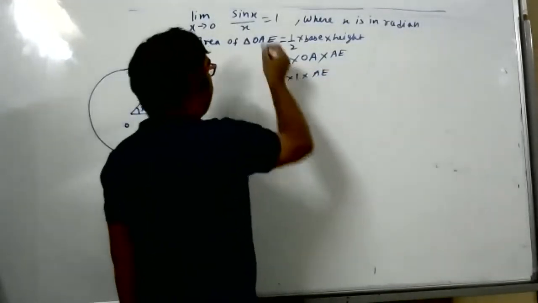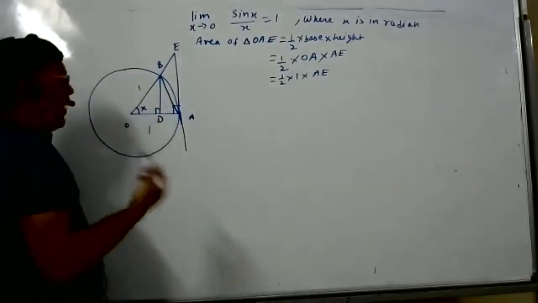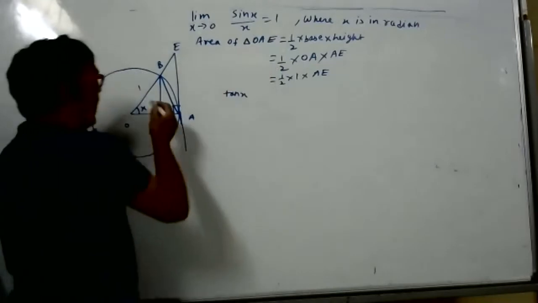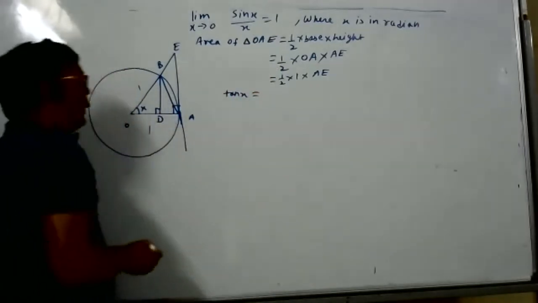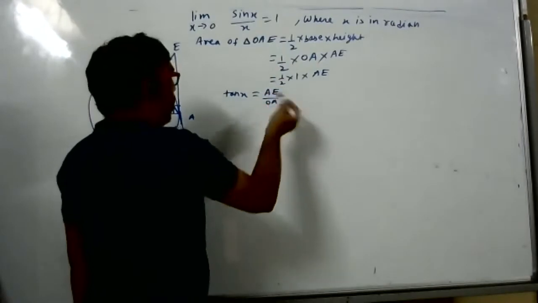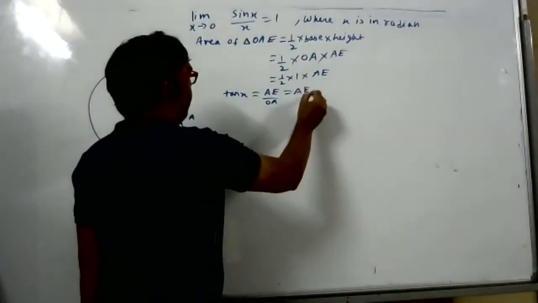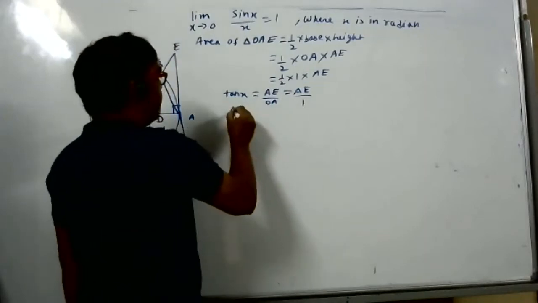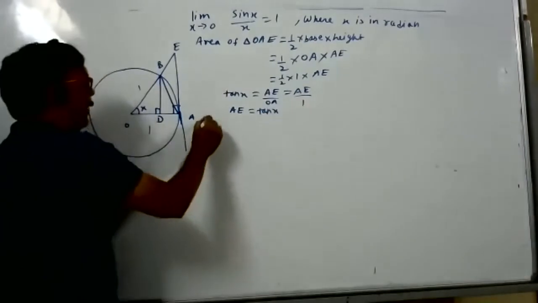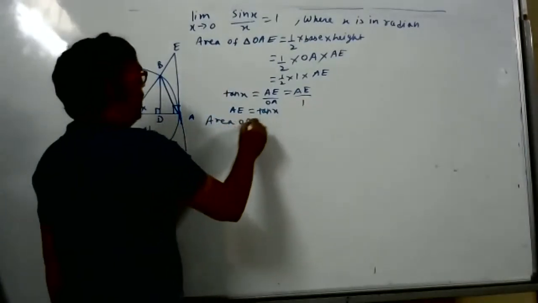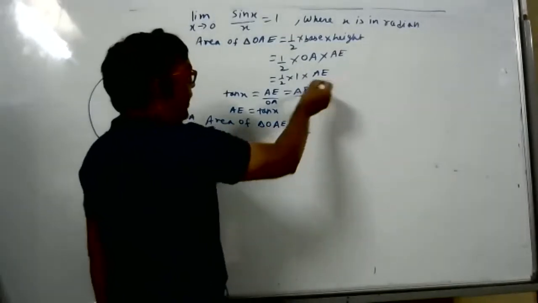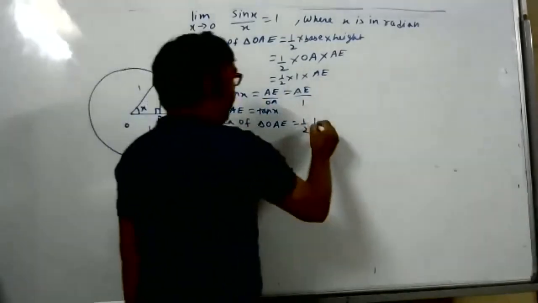But what is AE in this triangle? I will apply tan x in triangle OAE. Tan x is equal to opposite by adjacent, so AE by OA. OA is 1 only, student. So AE is equal to tan x. So the area of triangle OAE is equal to half AE, and AE is tan x, so half tan x.